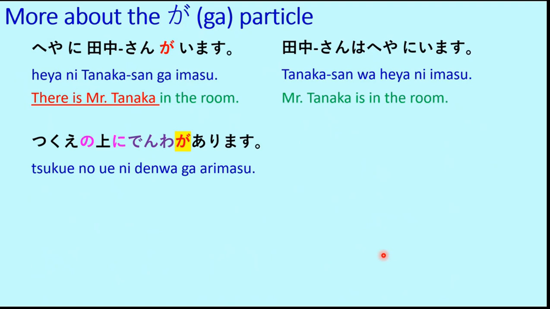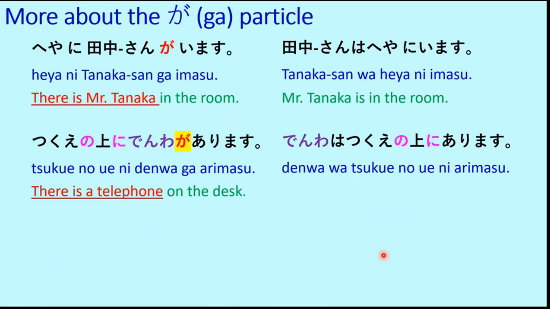Tsukue no ue ni denwa ga arimasu. Again the same format. Here the telephone is being emphasized. So there is the ga particle. There is a telephone on the desk. And if we say denwa wa tsukue no ue ni arimasu, then the telephone is on the desk. This is the normal case, and tsukue no ue ni denwa ga arimasu is a special case where the telephone is being emphasized.